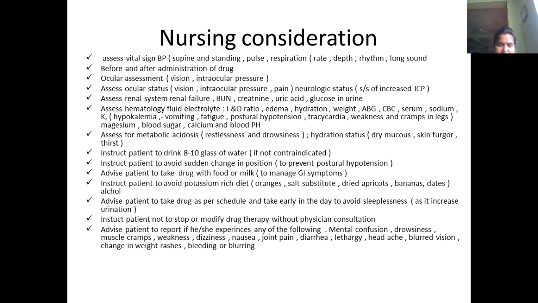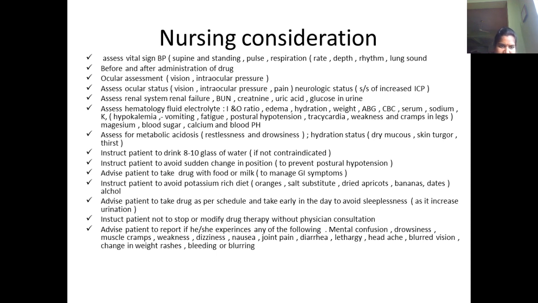How will we assess ocular status and neurological status? We will see the signs and symptoms of increased ICP. If it is there, we have to decide whether to stop or continue. It has to be discussed later. And renal status, definitely we have to see the renal status, because the drug has to be excreted through the kidneys, so we have to see the blood urea nitrogen, creatinine, and uric acid, and that has to be monitored.